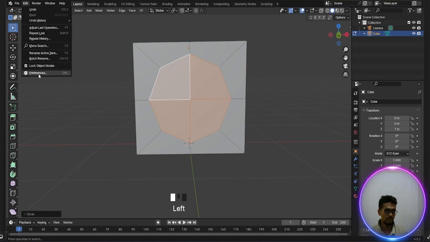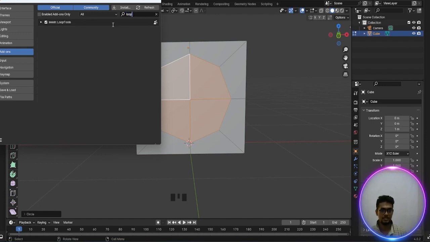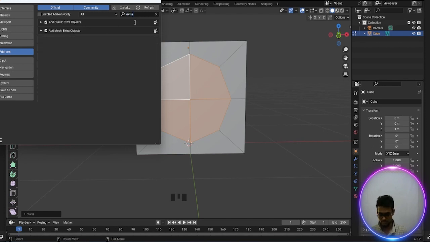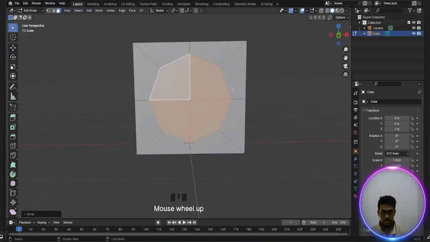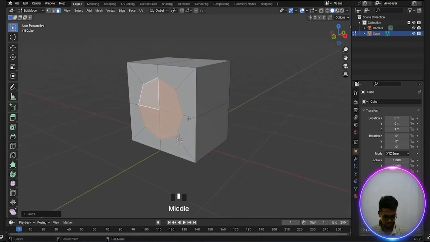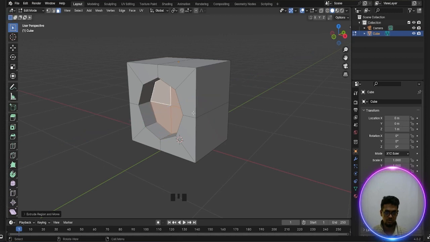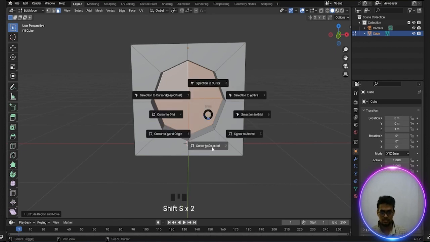So go to the edit and preferences and add-ons. You just search LoopTools, yes, and select. I need one more add-on, Extra Objects, and select. So these 2 add-ons we need to develop this model. Then press S and a little bit smaller. Okay, done. Now press E and extrude. Okay, done. Now press Shift S and cursor to selected.